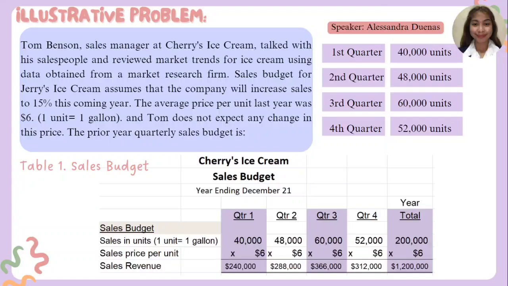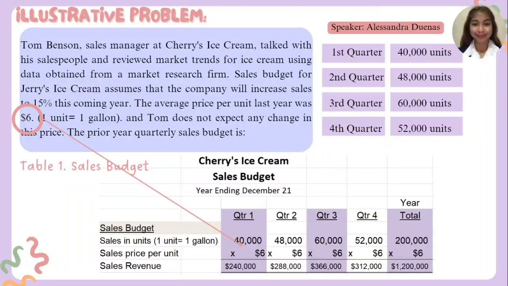We will multiply first the sales units by the sales price per unit so that we can get the sales revenue in each of the quarters. Let's substitute first the given units. The first quarter is 40,000 and the second quarter is 48,000 and so on and so forth. Then we will multiply. It is also given in the problem that the average price per unit is $6. That was last year, but it is assumed that it's the same this year. So multiply by $6, the same in all the quarters, because it's not stated here that there will be changes in the next quarters.